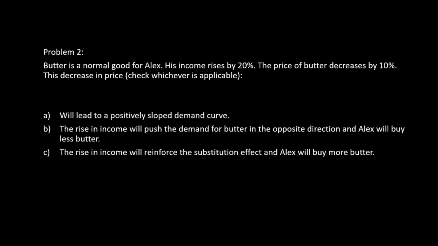So look at the first option. Will it lead to a positively sloped demand curve? No, because except for Giffen goods and Veblen goods, the demand curve is always negatively sloped. The second option, the rise in income will push the demand for butter in the opposite direction. Not really. We just discussed that income effect has a positive impact on the quantity demanded. So it will not move the demand for butter in the opposite direction. The rise in income will reinforce the substitution effect and Alex will buy more butter. So option C is the correct answer.